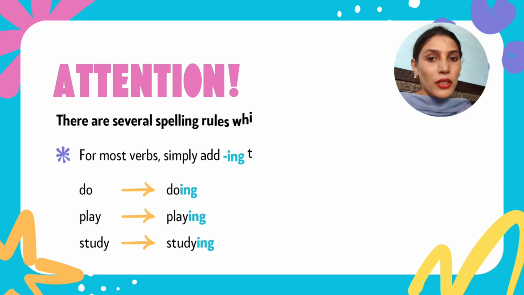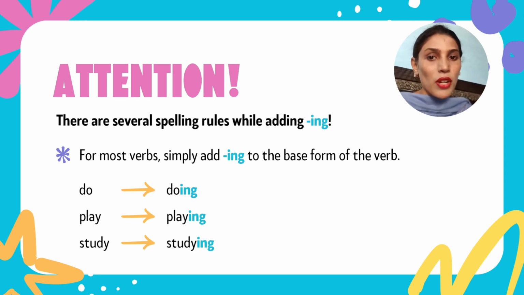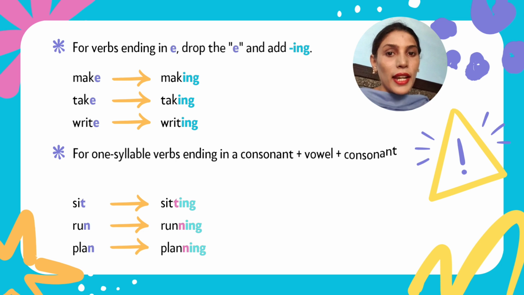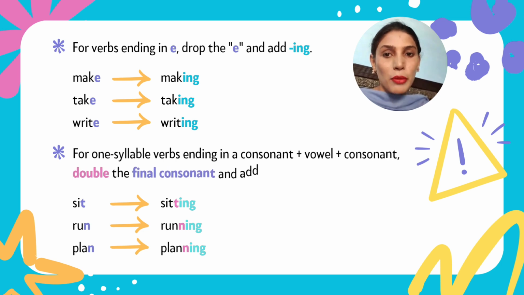So there are several spelling rules with adding ing. For most verbs, simply add ing to the base form of the verb, like do, doing; play, playing; study, studying. For verbs ending in e, drop the e and add ing, like make, making; take, taking; write, writing. For one syllable verbs ending in consonant plus vowel plus consonant, double the final consonant and add ing, like sit, sitting; run, running; plan, planning.